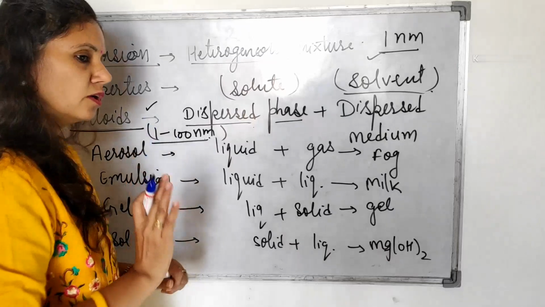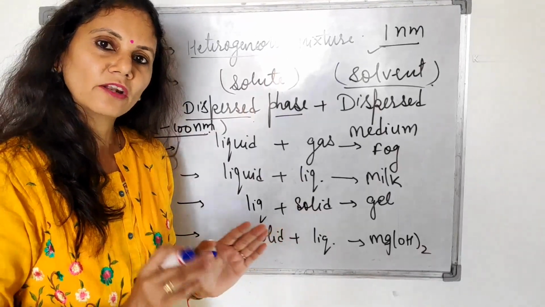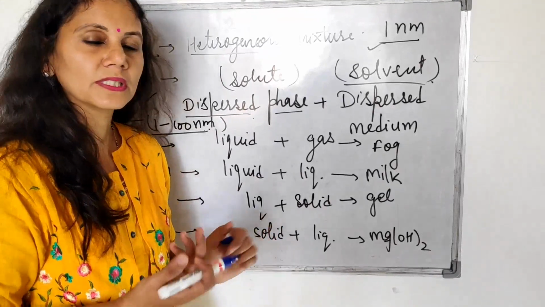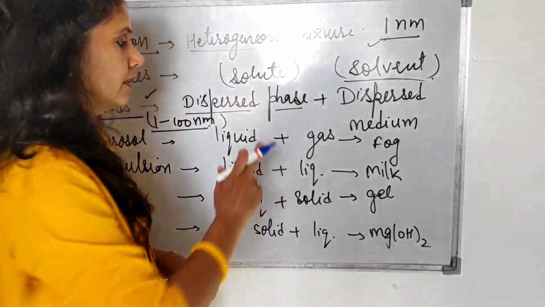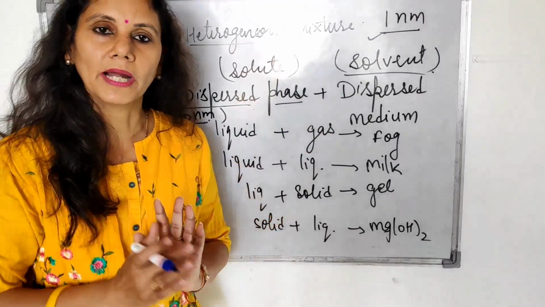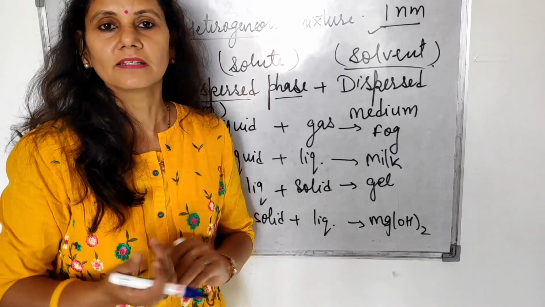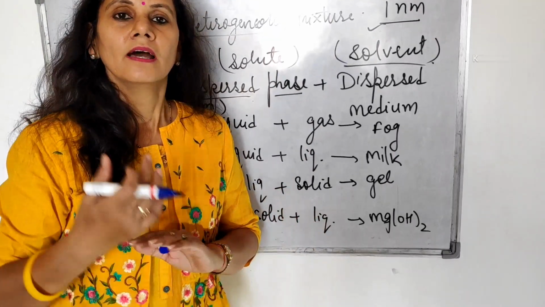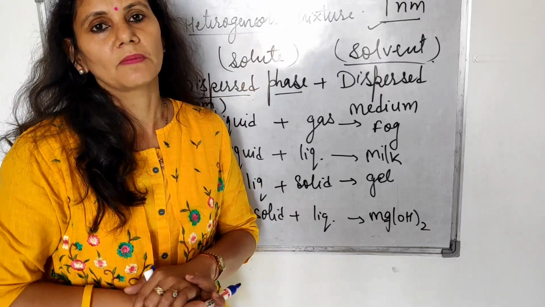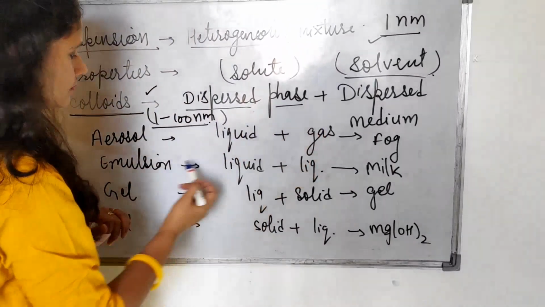So it is not big enough that we can see them by naked eyes. And they cannot be filtered also. There should be some different process to separate the dispersed phase and dispersed medium. But the particles are big enough that they can show the Tyndall effect, meaning the particles will shine when we put light on them, such as milk.